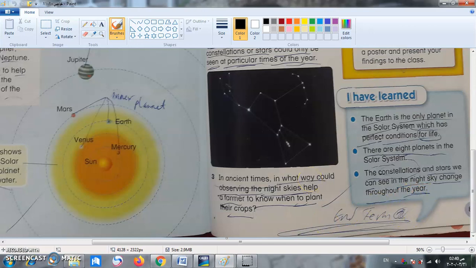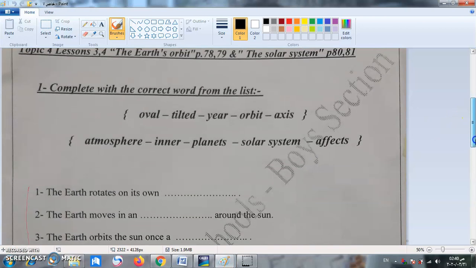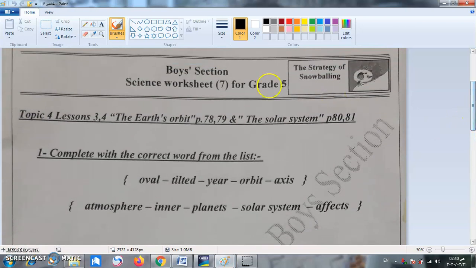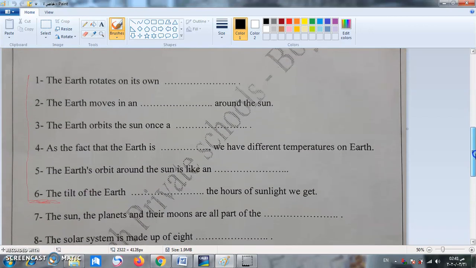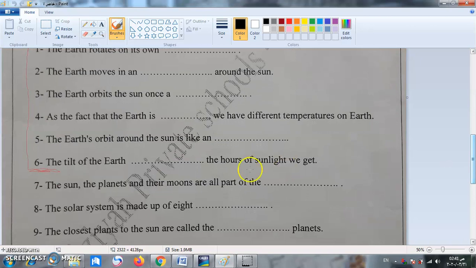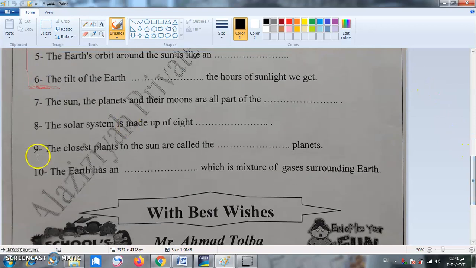Thank you very much for watching, but do not forget, you have to answer your homework in your booklet, page 7, about the solar system. We answered before exercise 1 from sentence number 1 to number 6, but now we have to complete from 7 to sentence number 10, from 7 to 10 only, to complete from these words in the list.